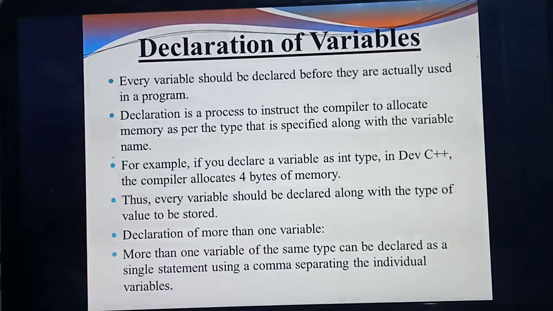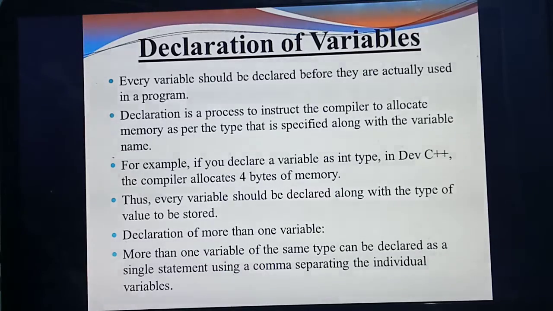So if you are using these two variables, before you use them, you should declare the variables. What do you mean by declaration? You should specify the type of the variable. So you are using A and B and you are going to add, that is A plus B. You are giving the value A equal to 5 and B equal to 10.